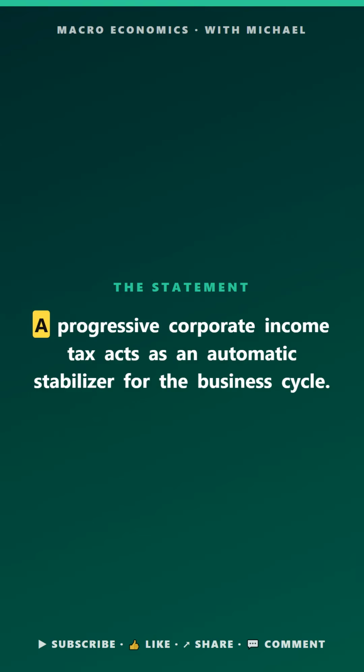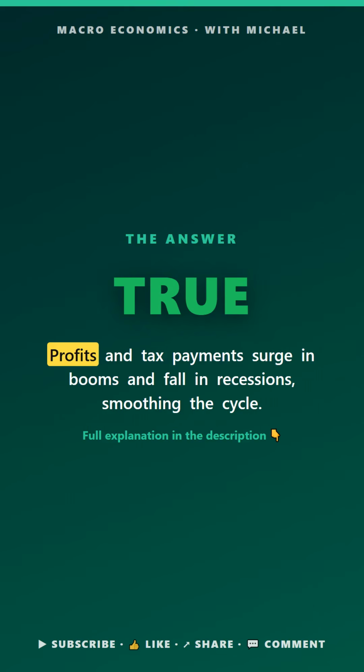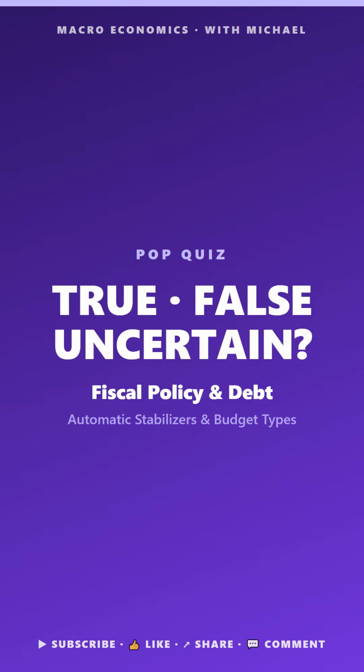True, false, or uncertain. A progressive corporate income tax acts as an automatic stabilizer for the business cycle. The answer is true. Profits and tax payments surge in booms and fall in recessions.